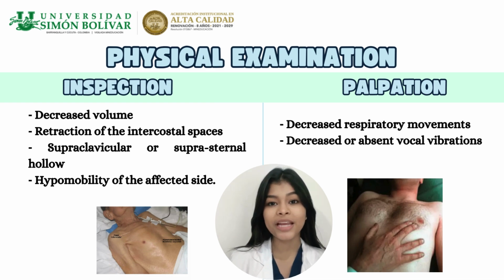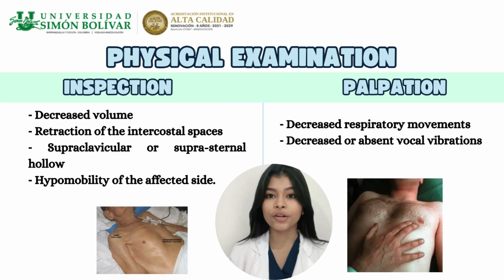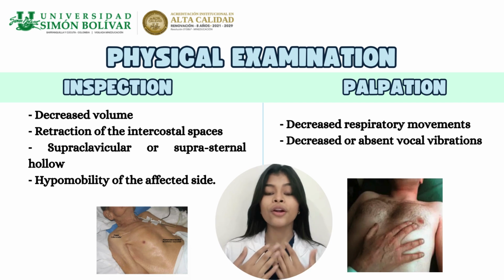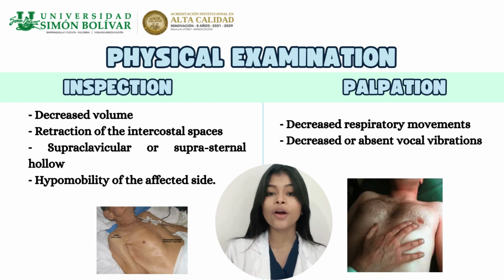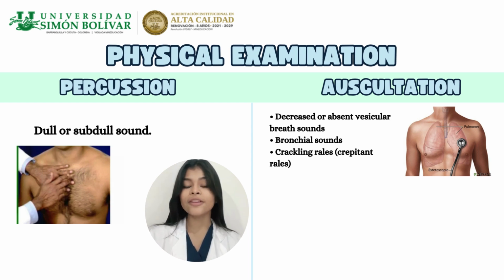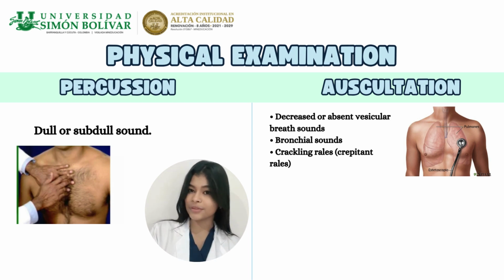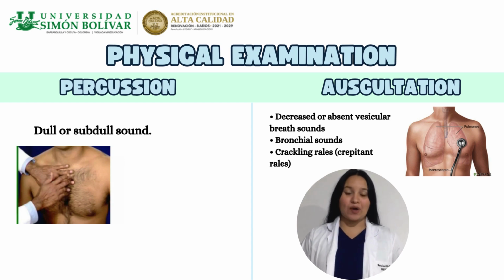About the physical examination, in inspection we will see decreased volume and retraction of the intercostal spaces and supraclavicular or suprasternal hollow, and also hypomobility of the affected side. In palpation, we will have decreased respiratory movement and decreased or absent vocal vibrations. In percussion, we will have dull or subdull sound. In auscultation, we will have decreased or absent vesicular breath sounds, bronchial sounds, or crackles, rales, or crepitant rales.